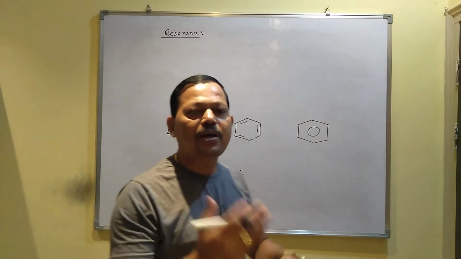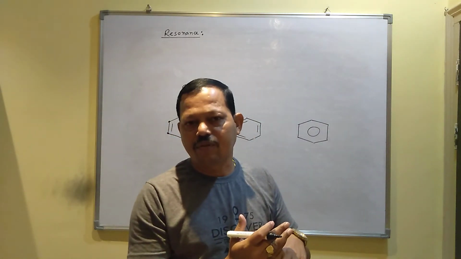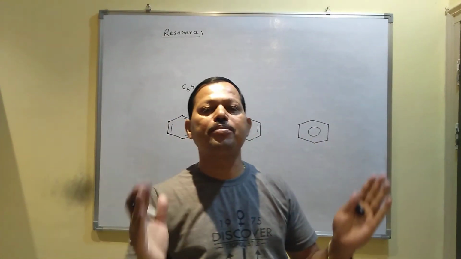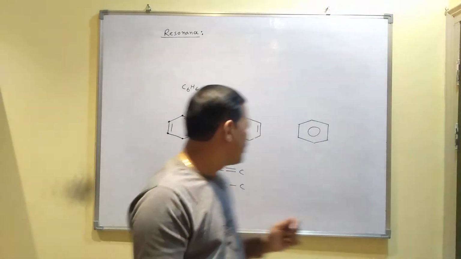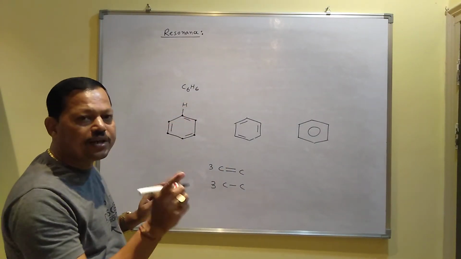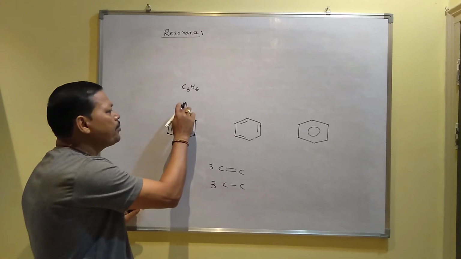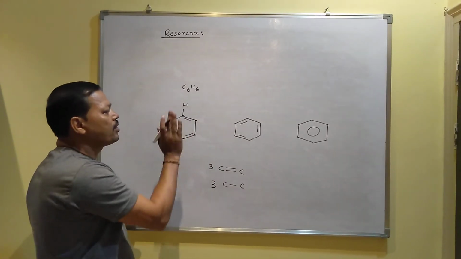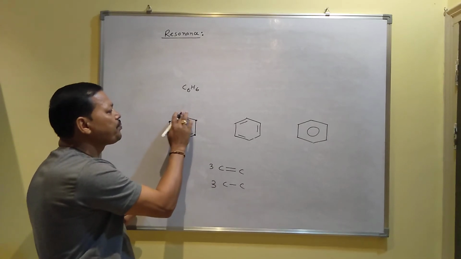It is very difficult to break the benzene ring. In a reaction, you can see that when benzene reacts with something, the ring will remain the same. As you know, some hydrogens are present with carbon. When the reaction takes place, the hydrogen may be substituted by others. Substitution may take place, but the ring will remain the same.